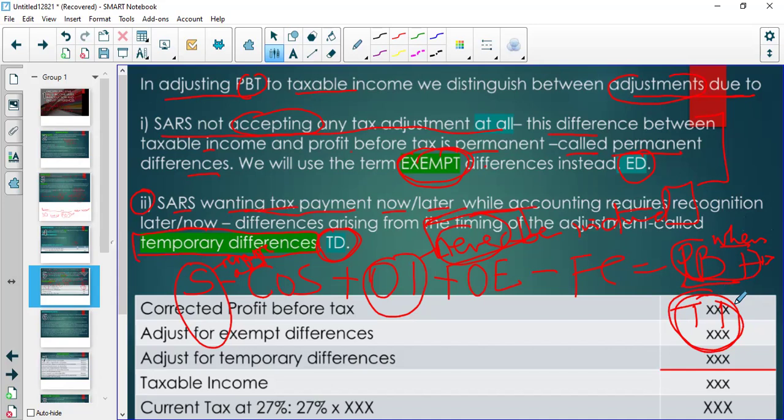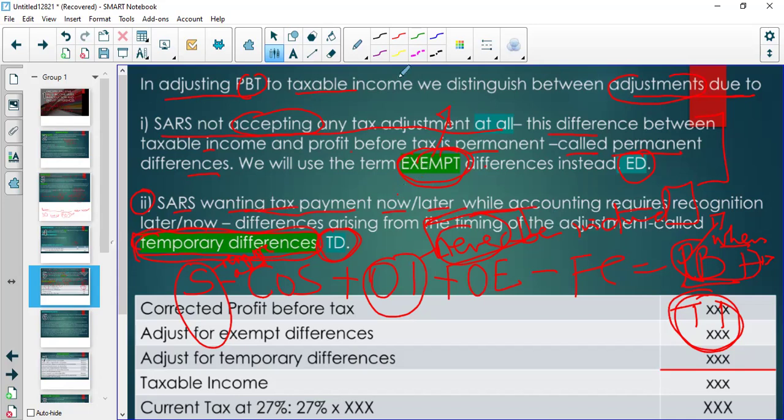And then the accounting standard says, no, in your financial statements, that same item should be included in the following year. So it's not really that SARS doesn't want it at all. It's just about when. All right. So temporary differences refer to when SARS wants it and when accounting standards want it. Whereas permanent differences refer to things that were included in profit before tax, and they should always be removed. They will never be accepted for calculating taxable income, right?